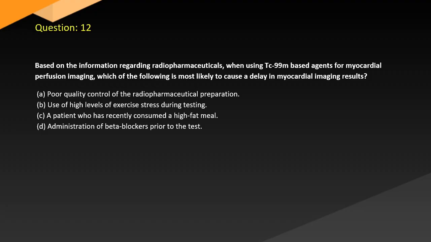Question 12. Based on the information regarding radiopharmaceuticals, when using Tc-99m based agents for myocardial perfusion imaging, which of the following is most likely to cause a delay in myocardial imaging results? A. Poor quality control of the radiopharmaceutical preparation. B. Use of high levels of exercise stress during testing. C. A patient who has recently consumed a high-fat meal. D. Administration of beta blockers prior to the test.